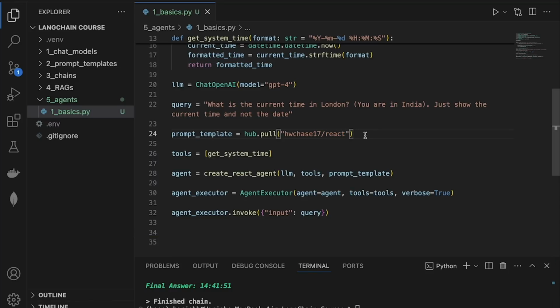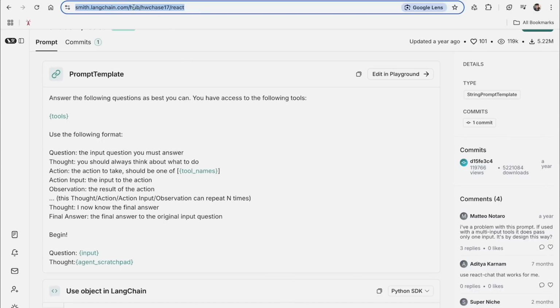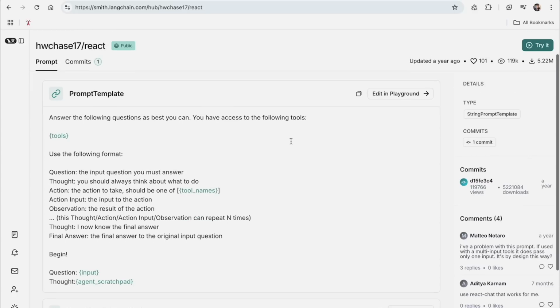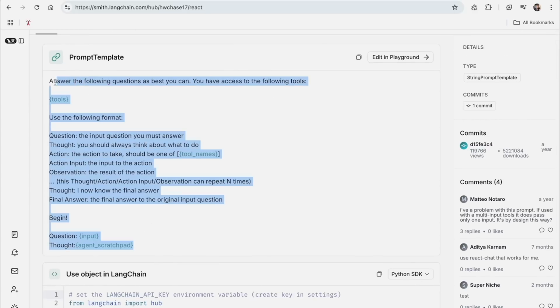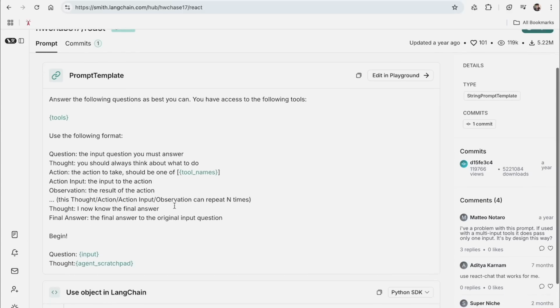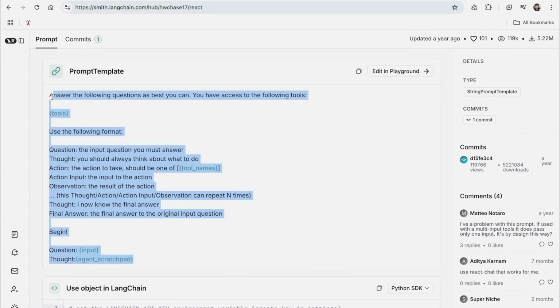So to look at that prompt, I'm going to go to smith.langchain.com/hub/hwchase17. It might ask you to log in, and once you've logged in, you will be able to see the ReAct prompt, which is the reason plus act prompt. This is the high-level system prompt which we've used in the app.